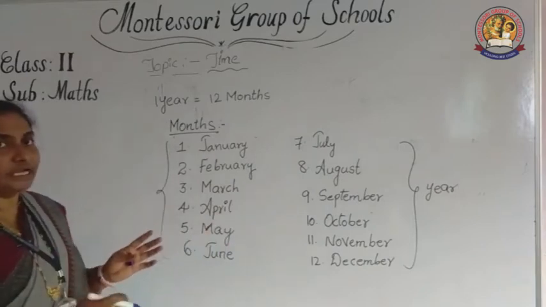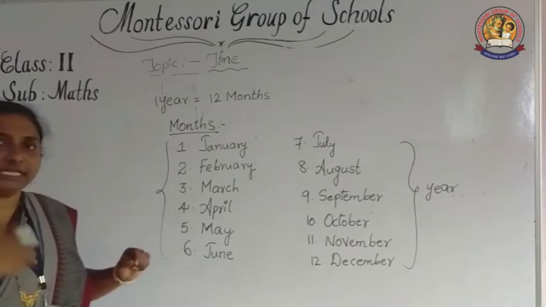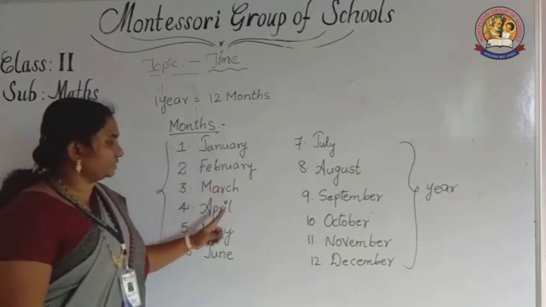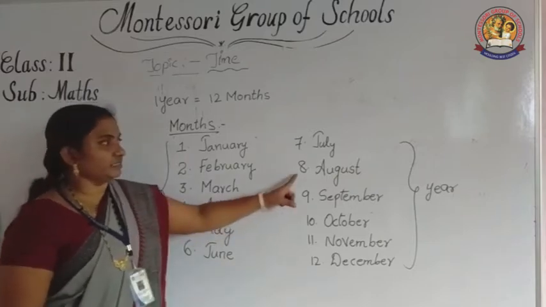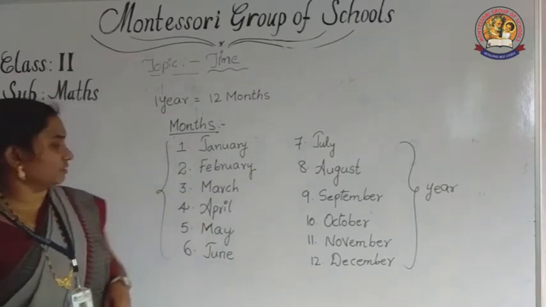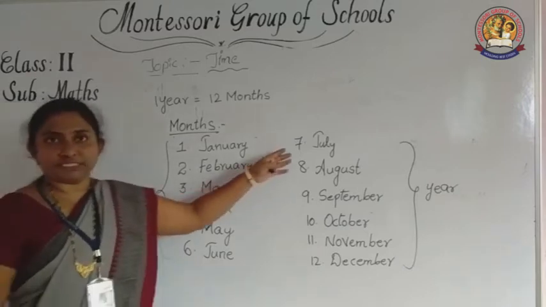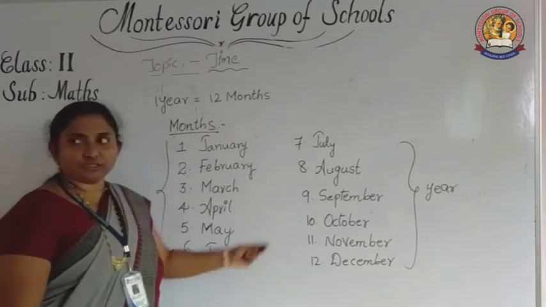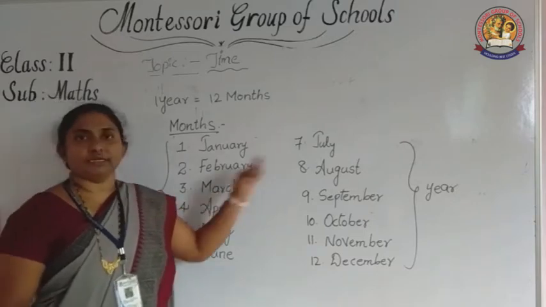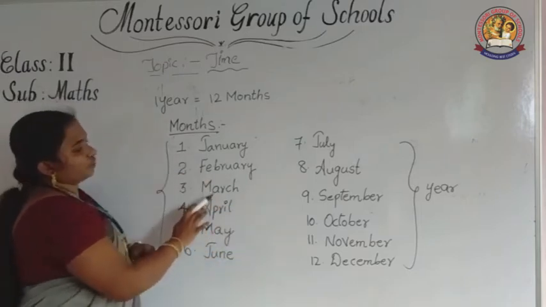Now the next starts. Likewise our calendar recycles and goes on. One calendar finishes, and the next year we use another calendar. So January, February, March, April. Now what is this month? July. This month is July. Actually, because of COVID-19, this pandemic, schools are not opening, but normally in July we start school. Now we are learning through online class.